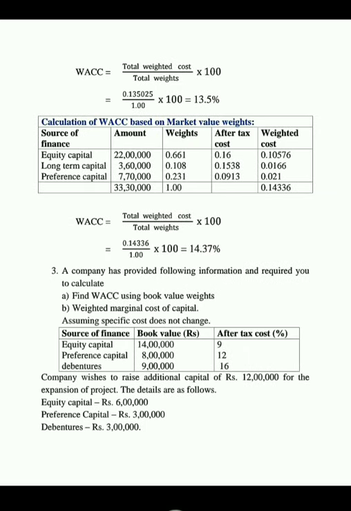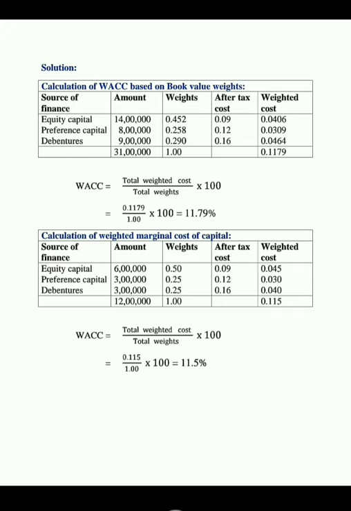In this problem the sources of finance are equity, preference and debentures. The book value of equity shares is 14 lakhs, preference shares 8 lakhs, and debentures 9 lakhs. The specific costs are 9, 12 and 16. The additional funds are 6 lakhs of equity, 3 lakhs of preference and 3 lakhs of debentures. First of all, we need to calculate the weighted average cost of capital. Look at the solution.